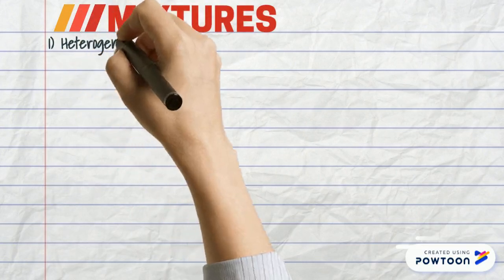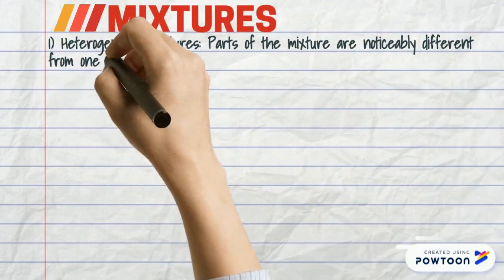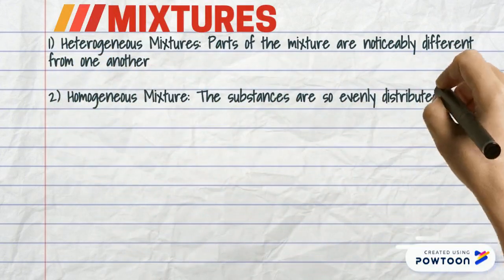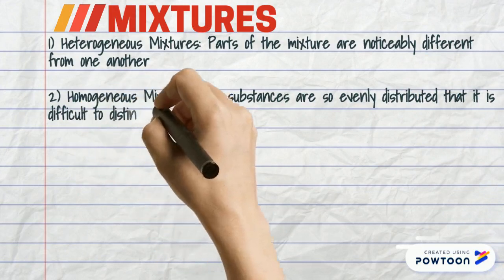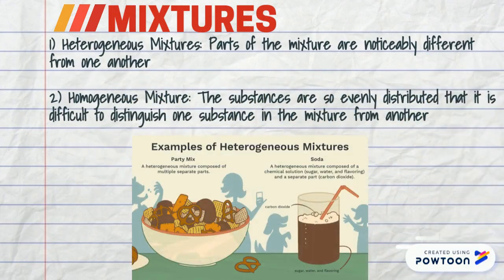So we also have mixtures. There's kind of two classifications. We have heterogeneous, where parts of the mixture are noticeably different from one another, and homogeneous mixtures, where substances are so evenly distributed that it is difficult to distinguish one substance in the mixture from another. So party mix is heterogeneous because you can tell the difference between a pretzel and a Chex Mix piece, whereas soda is homogeneous. You can't tell the difference between all the different parts in it.